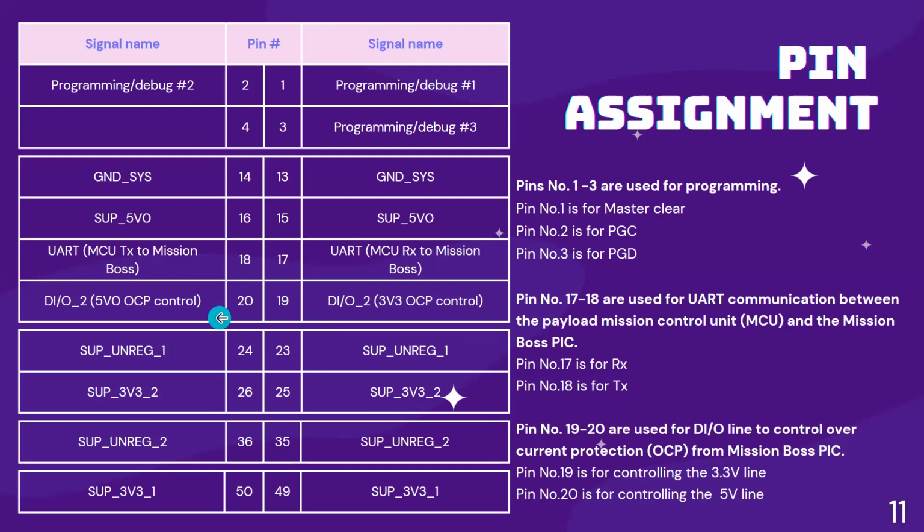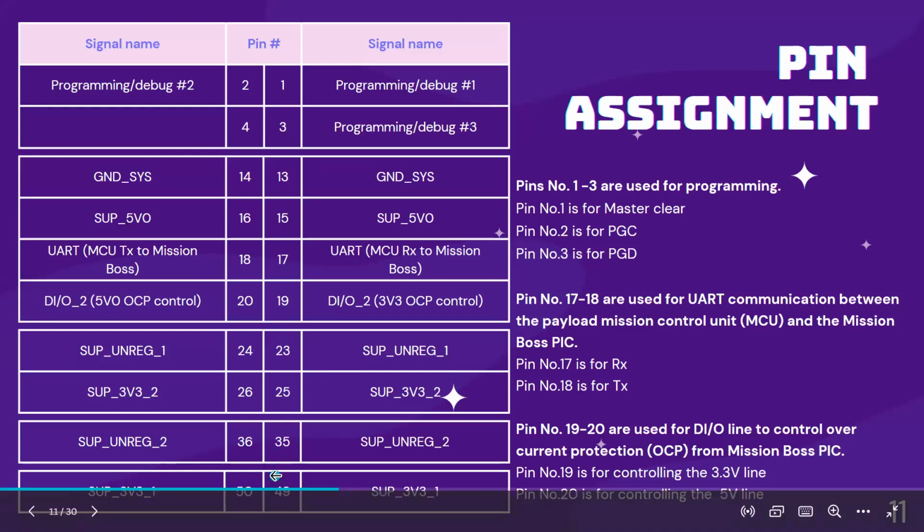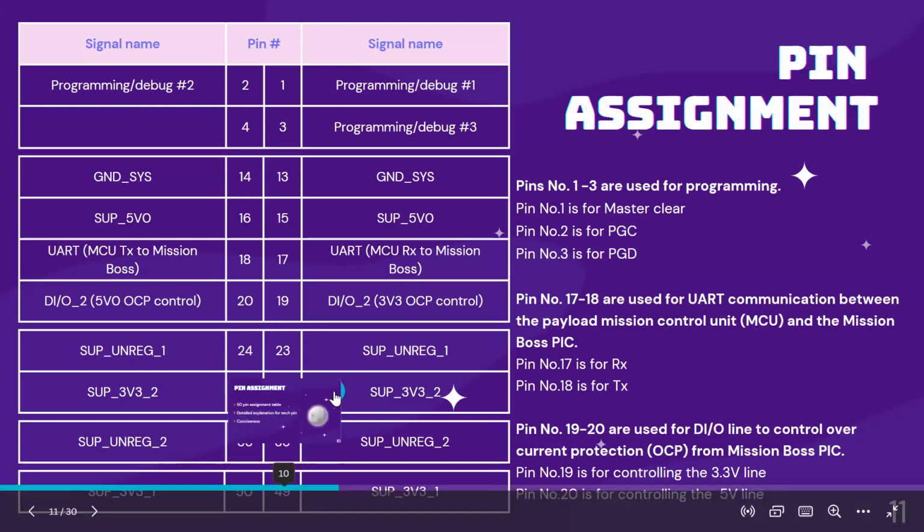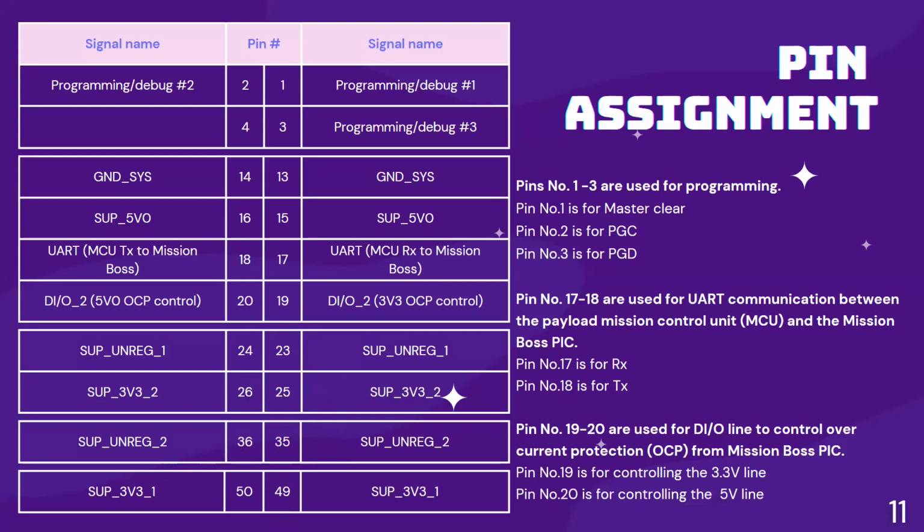And 19 and 20 are for the switching of your board. We are going to put in the 7 APRS payloads, so we will need to switch them one by one. In that case, we will turn on and turn off these 2 OCP lines to switch the board. So this OCP can work as a switch. I think I explained all the functions. Is it clear? Okay, I hope I answered the question. Thank you.